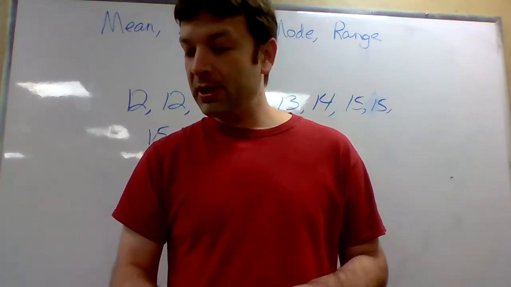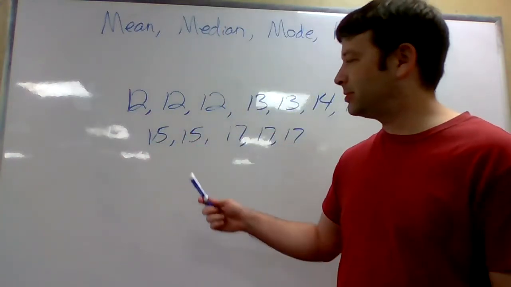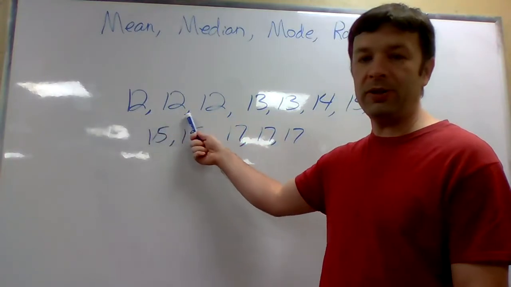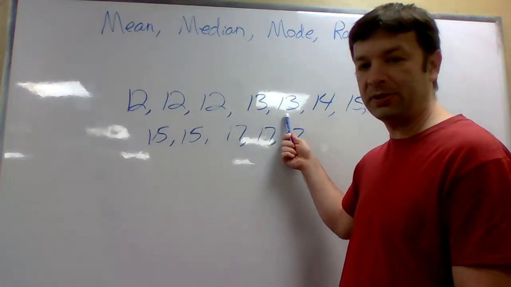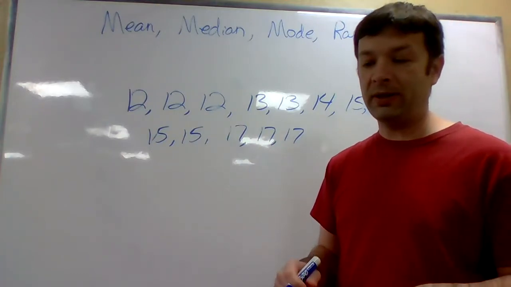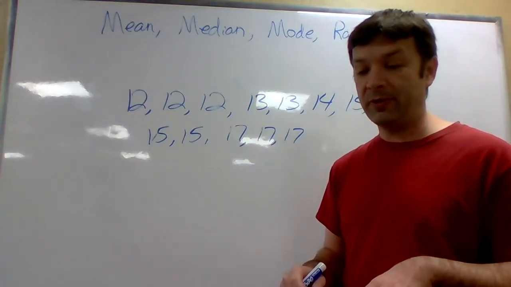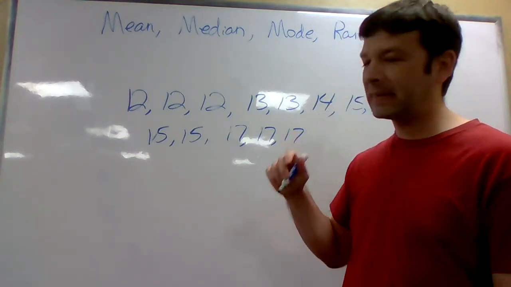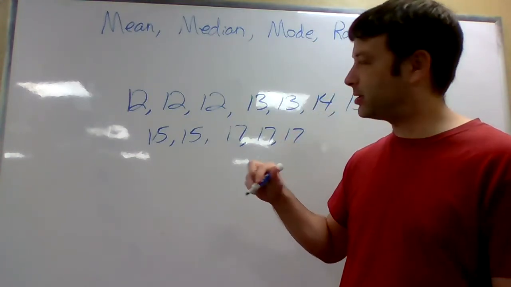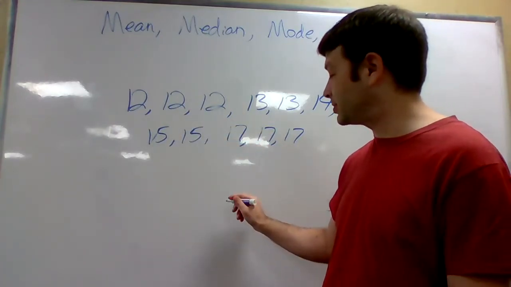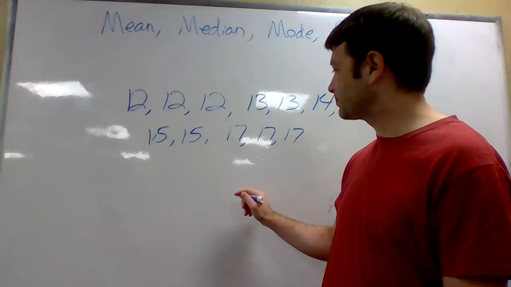What's the mean? So what we need to do, we're not just going to add like 12 plus 13. We have to add all these 12s, all these 13s, the 14s, the 15s, the 17s. Add them all together and divide by the number of numbers. Okay. I don't think I'm going to actually do this. Sorry. I'll leave it to you guys. Add all these together and divide by the number of numbers.